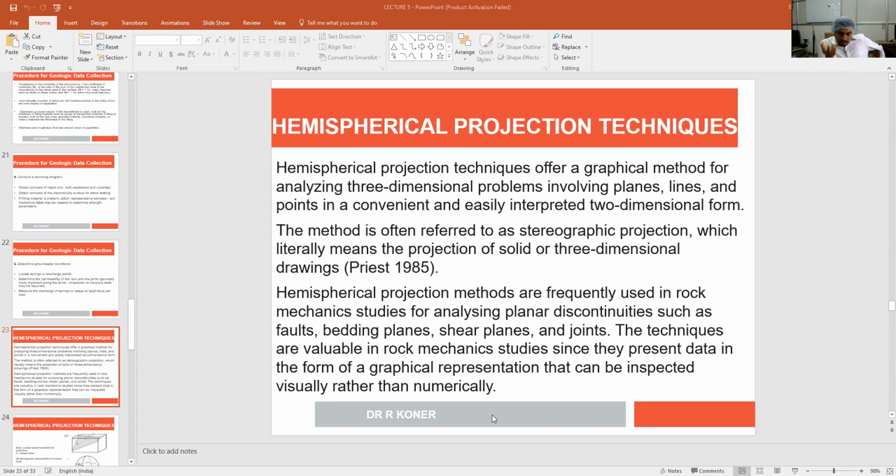And what we are using in rock mechanics is basically the equatorial projection system. What are the advantages of the equatorial projection system? What are the advantages of the polar projection system? That we will definitely discuss.